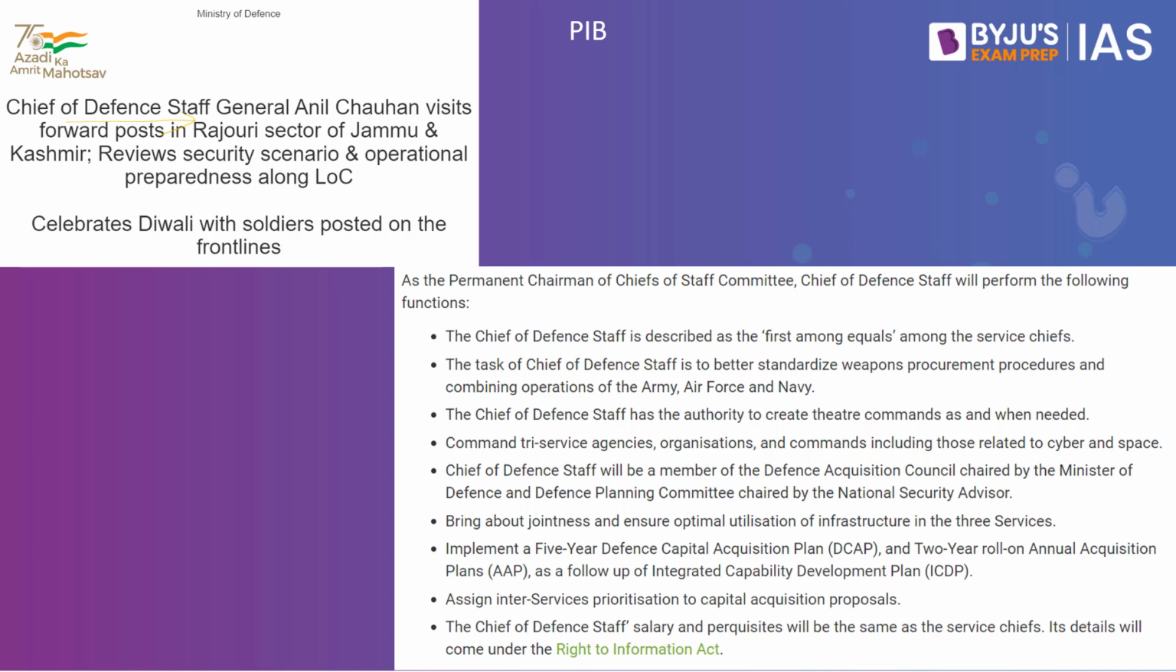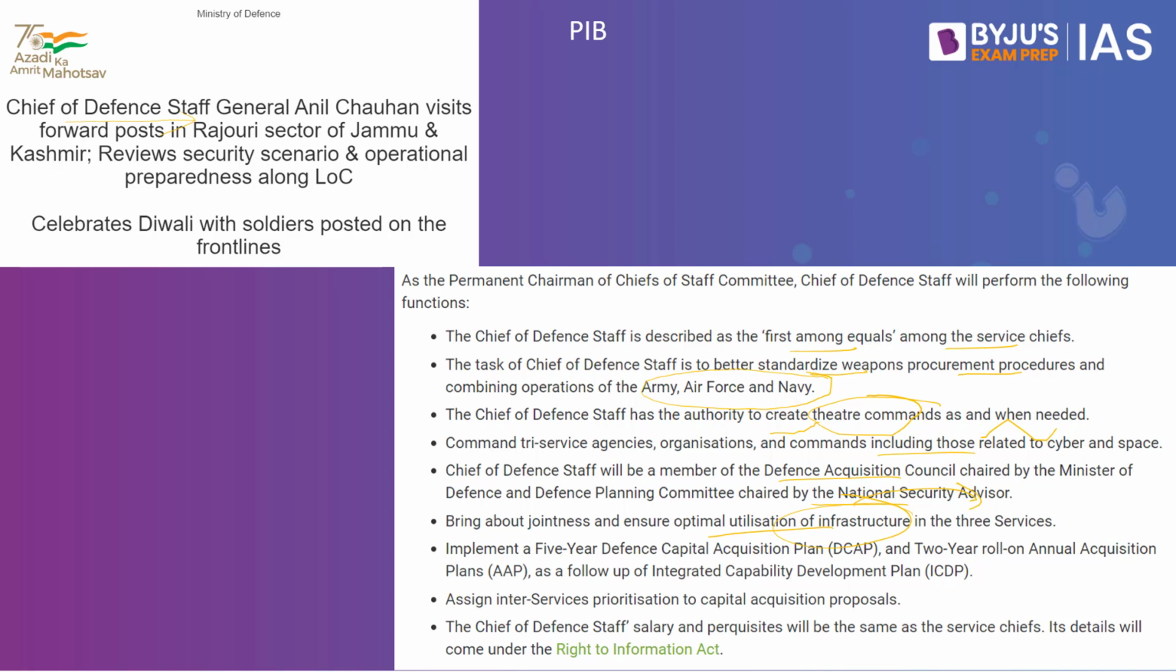What are the functions of the Chief of the Defence Staff? The Chief of the Defence Staff is described as the first among equals among the service chiefs. The task of the Chief of the Defence Staff is to better standardize weapons and procurement procedures, and combine the operations of the Army, Air Force and Navy. The Chief of Defence Staff has the authority to create theatre commands as and when needed, and to command tri-service agencies, organizations and commands, including those related to cyberspace. The Chief of Defence Staff will be a member of the Defence Acquisition Council, chaired by the Minister of Defence, and the Defence Planning Committee, chaired by the National Security Advisor, to bring about jointness and ensure optimal utilization of infrastructure.